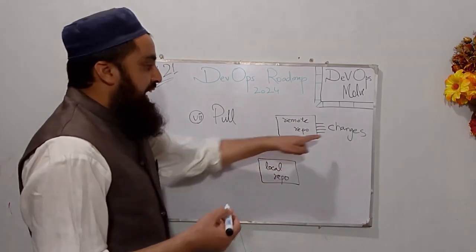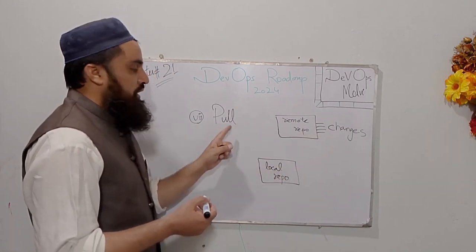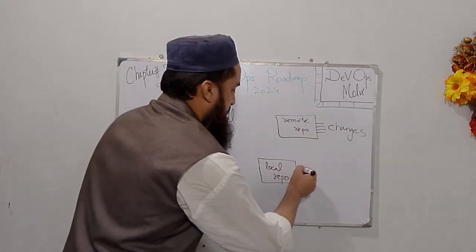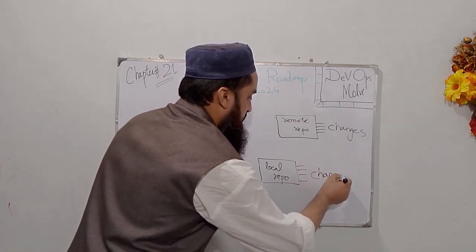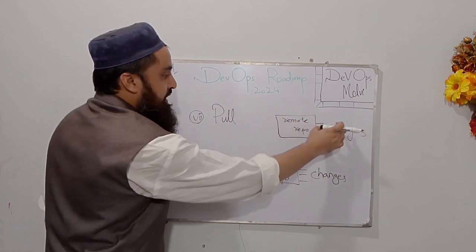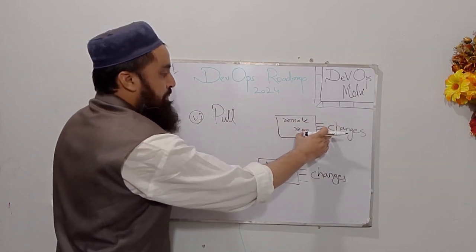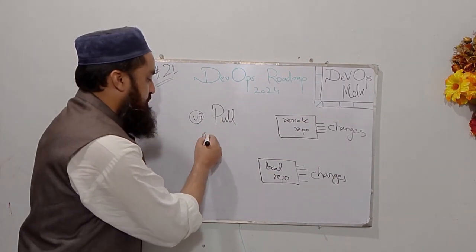How can I get all these changes on my local repository? I will use git pull, and I will have all these changes on my local repository. Okay, so pull means to get the changes from a remote repo on my local repository. We will use the git pull command.